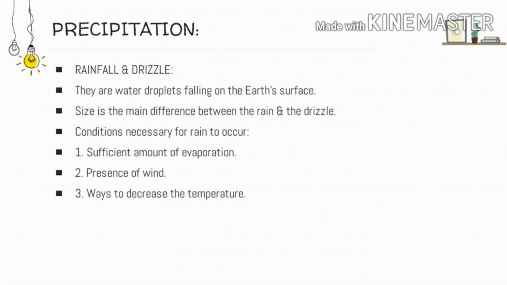What are the relief features? Like the mountains should be there, so that the rising of the moist air and condensation takes place. Then after that, the meeting of the warm and the cold surfaces should be there, so that there would be occurrence of condensation, and hence the occurrence of precipitation can take place.